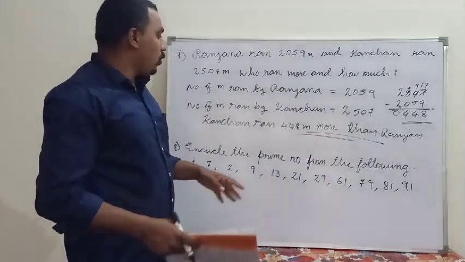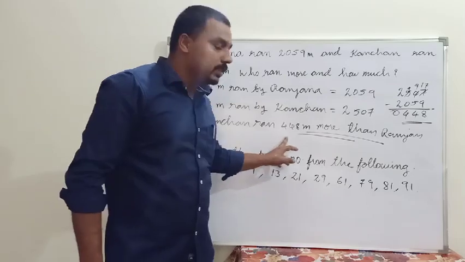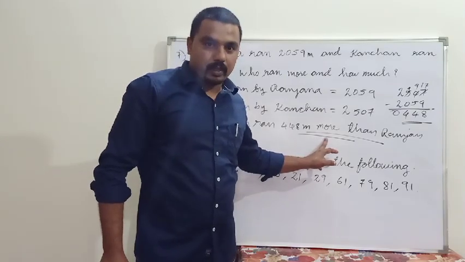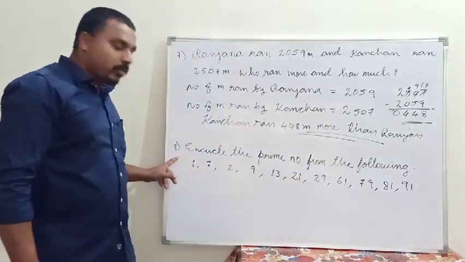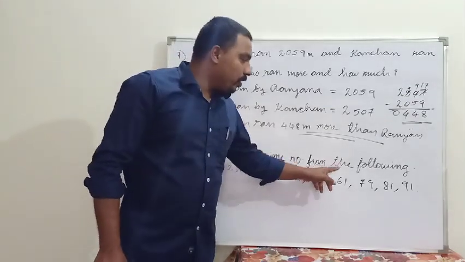So whenever you solve a problem, after solving it, you have to write the answer in a sentence in this way. Got it?